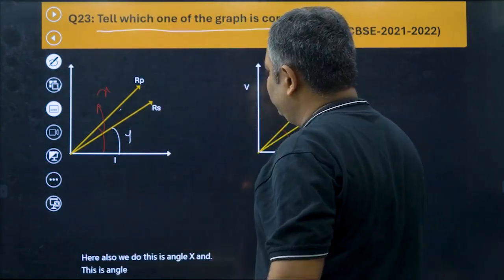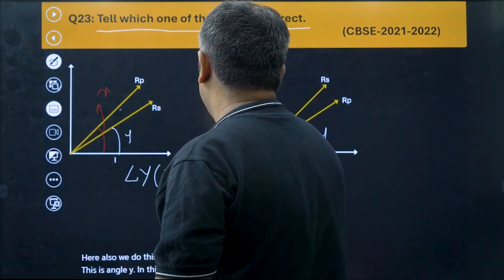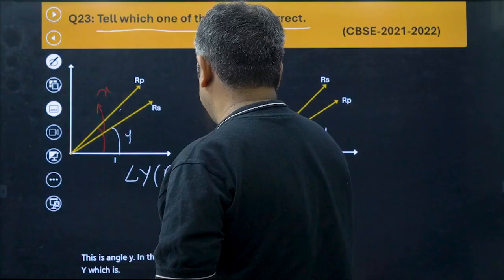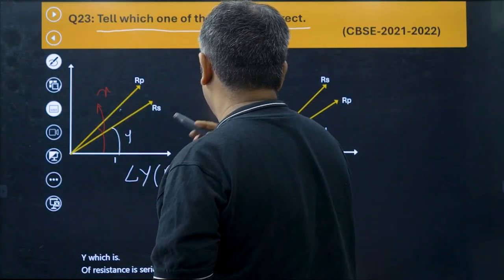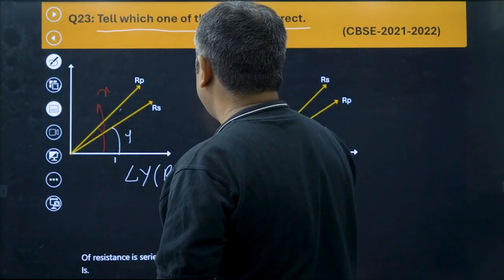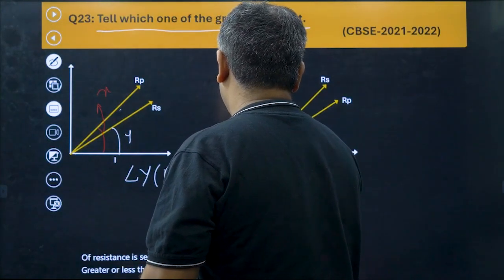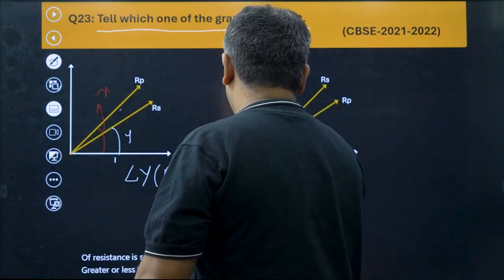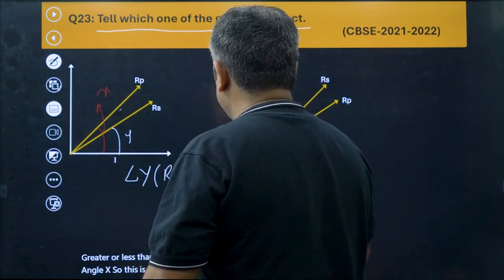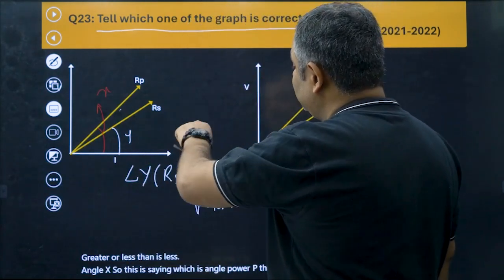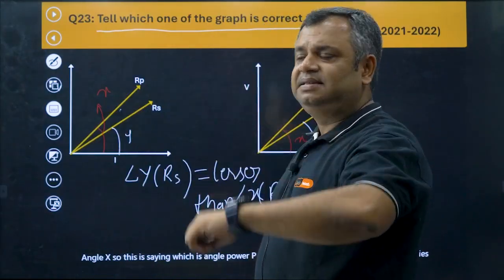In this case, we see angle Y, which is of resistance in series, is lesser than angle X, which is RP. So this is saying that the resistance in series is lesser than resistance in parallel.